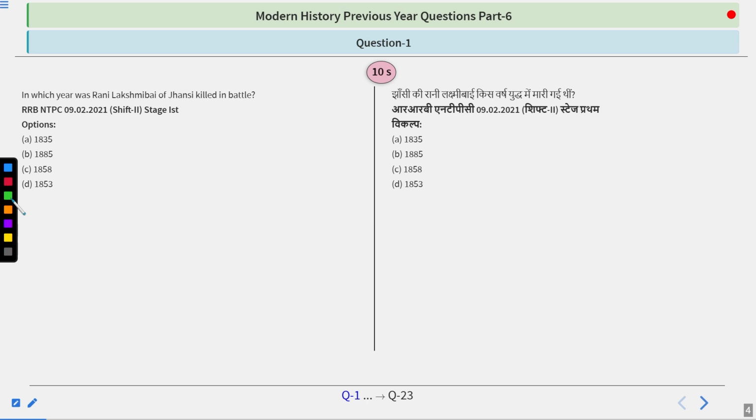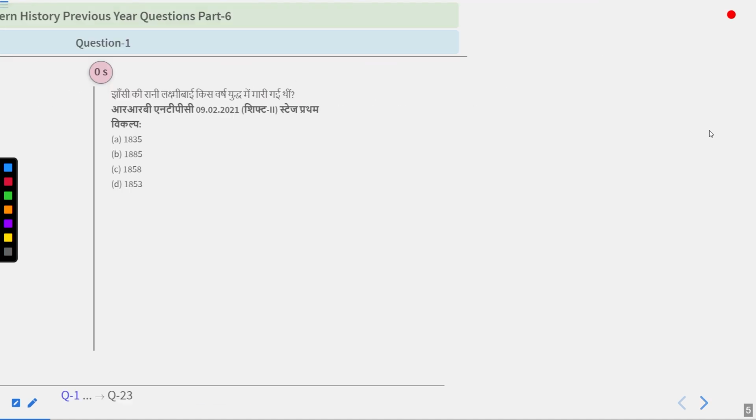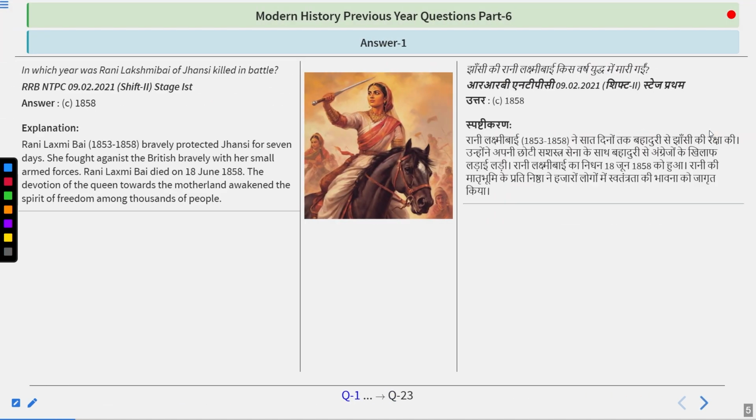So the first question that we have: in which year was Rani Lakshmibai of Jhansi killed in battle? The options are 1835, 1885, 1858, 1853. If you use a little bit of common sense, then this question can be done without any hindrance. So try to find out the answer, guys. And I guess you have figured it out, because the answer to this question is 1858.